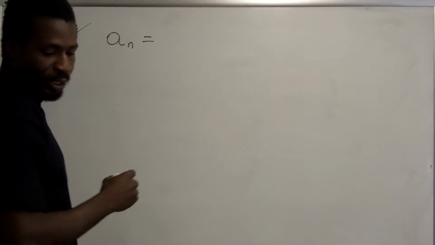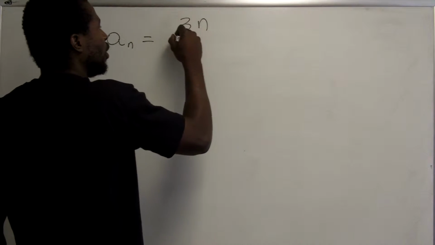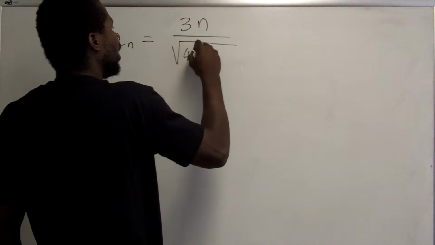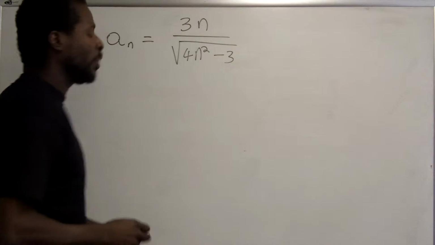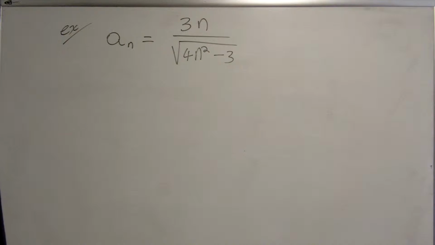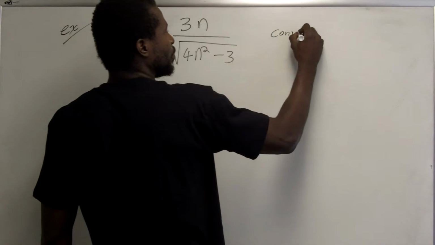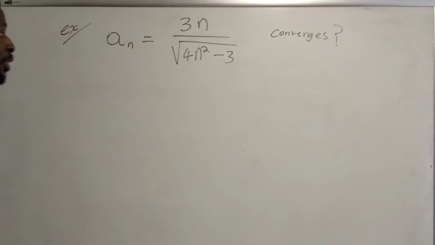The nth term of this sequence is going to be 3n over the square root of 4n squared minus 3. So here's a sequence, and I want to determine if the sequence converges. That's the question. Does this sequence converge?